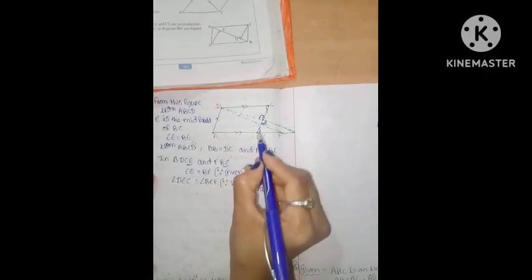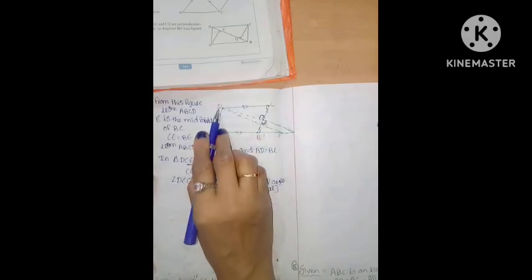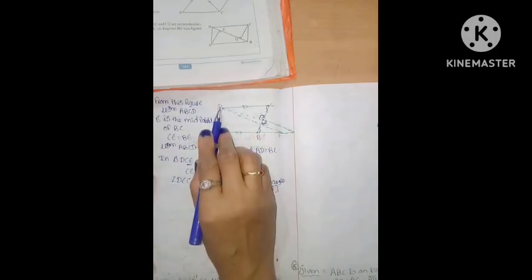So that's why this angle is equal to this angle, and this angle is equal to this one. So here, what's the alternate interior angle?